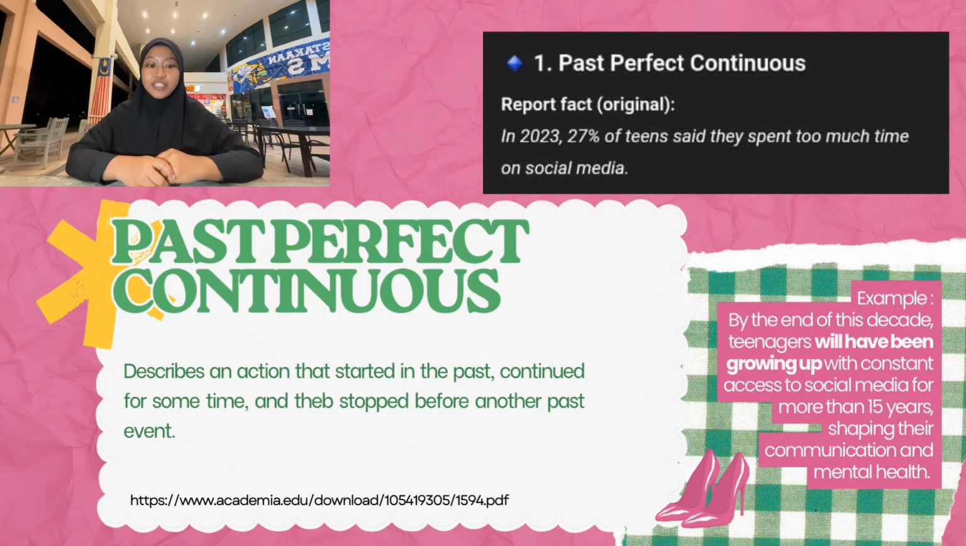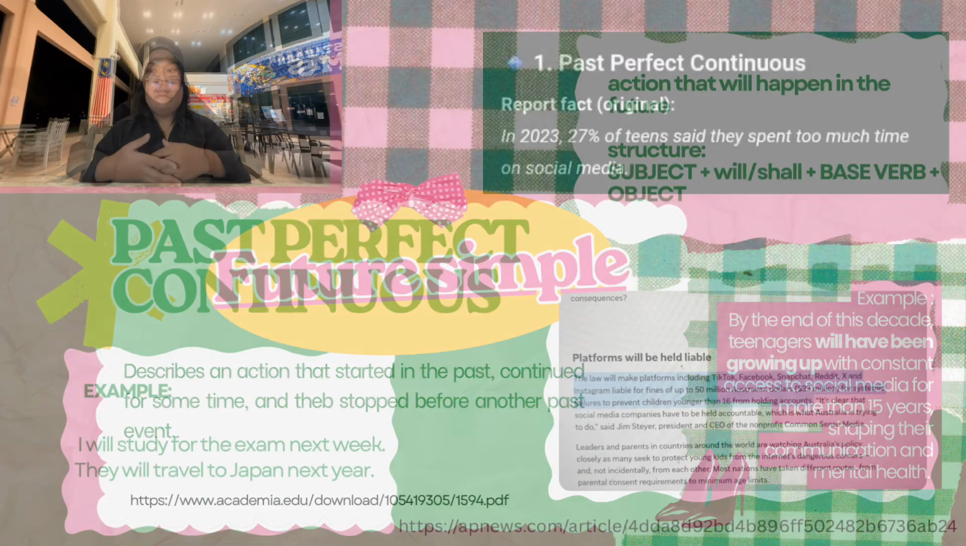Okay, now let's move on to past perfect continuous. Past perfect continuous is an action that started in the past, continued for some time, and then stopped before another past event. For an example, by the end of the decade, teenagers will have been growing up with constant access to social media for more than 15 years, shaping their communication and mental health.